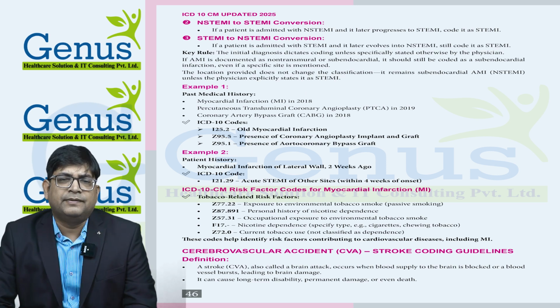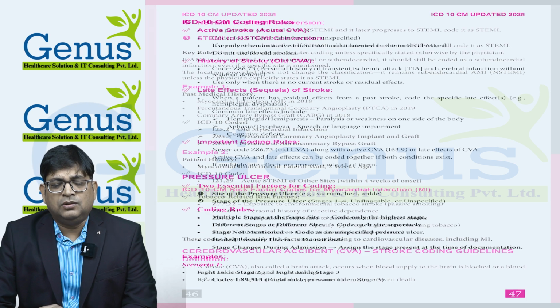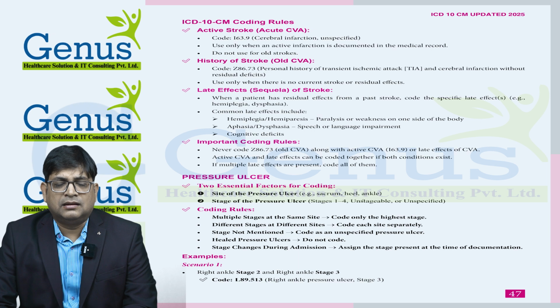Next topic is CVA. CVA stands for cerebrovascular accident. It's also known as stroke. To search the CVA code, we either go into CVA or into stroke. Stroke again considers the hospital inpatient diagnosis, so most of the time this stroke code needs to be used in the inpatient setting only. If the patient has a stroke, we need to provide the ICD code I63.9.